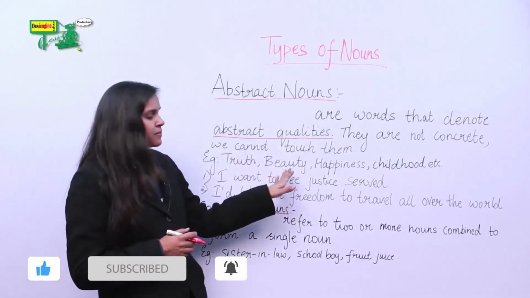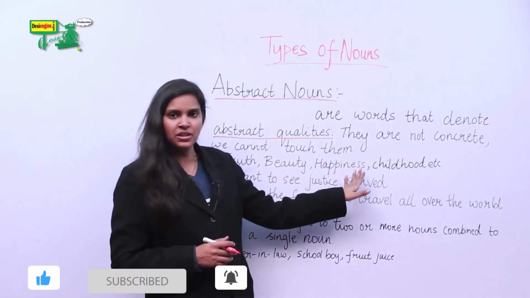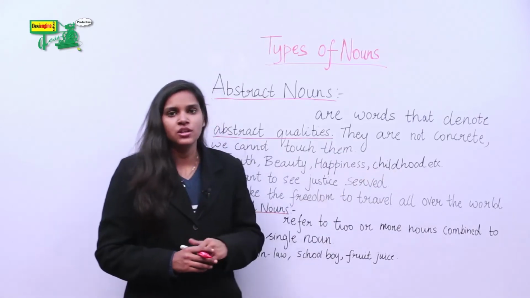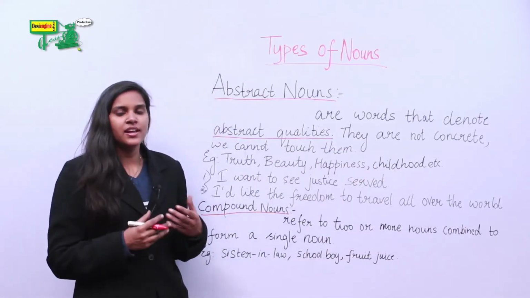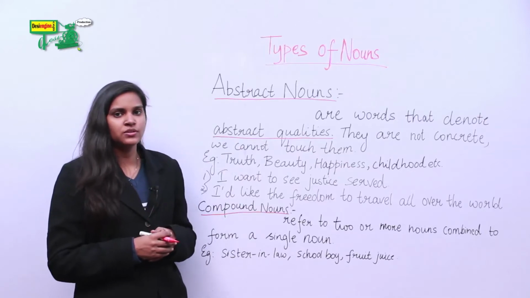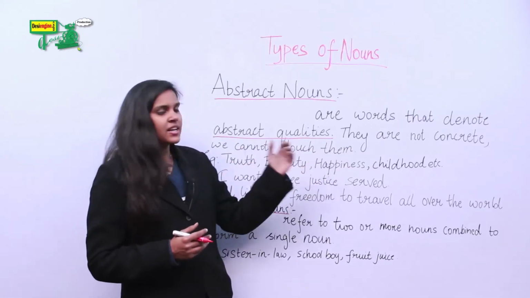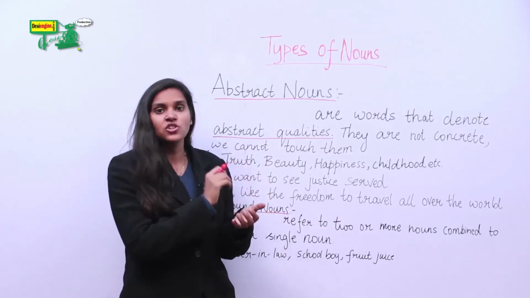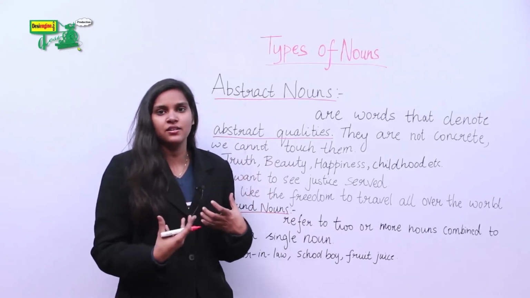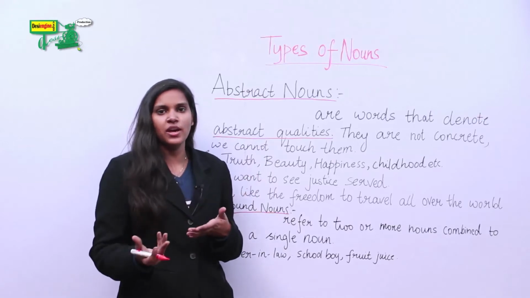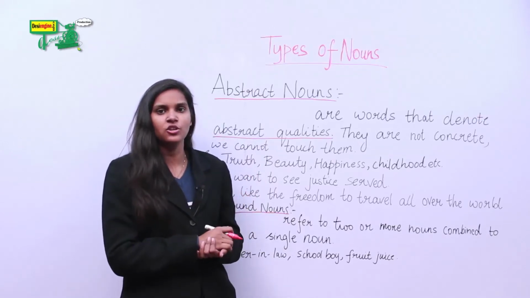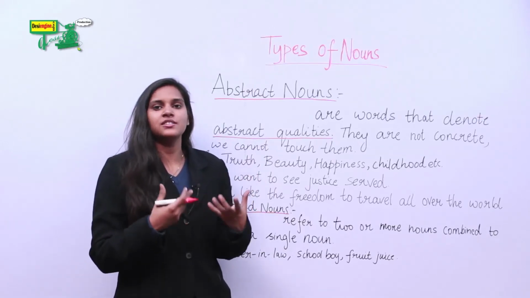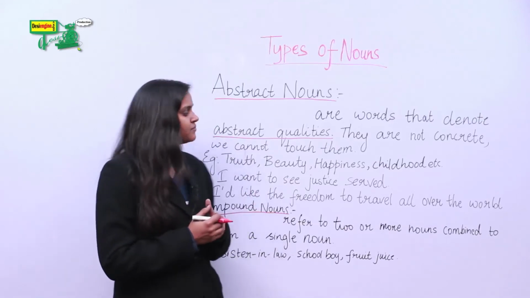Truth, beauty, happiness, childhood. These are words that are examples of abstract nouns. Let's take happiness. We cannot feel, we cannot touch happiness. We can only feel. In the same way, you cannot touch childhood. You can only feel. That's an experience.